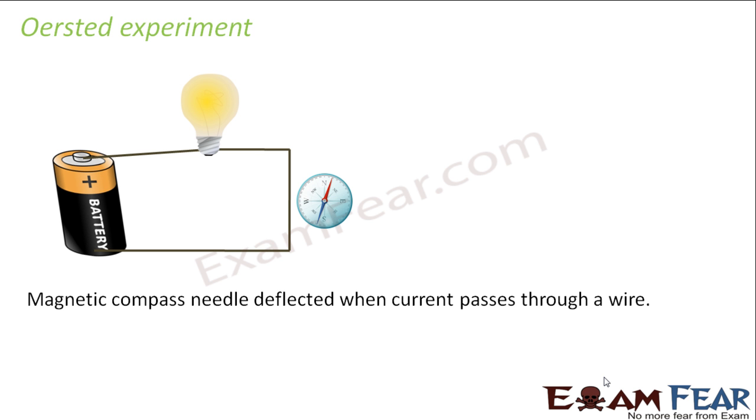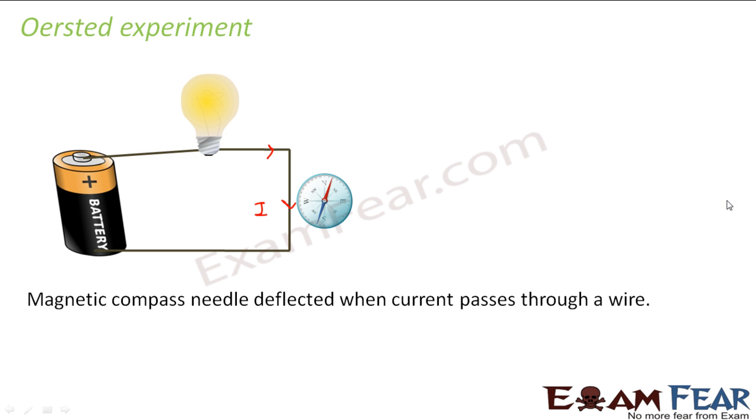What did he observe? He observed that the magnetic compass needle deflected when current passed through the wire. Now he took the same magnetic needle and moved it away from the wire.